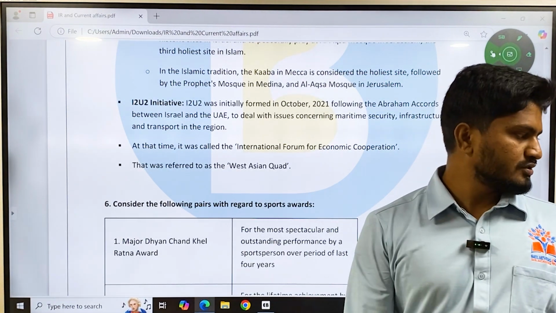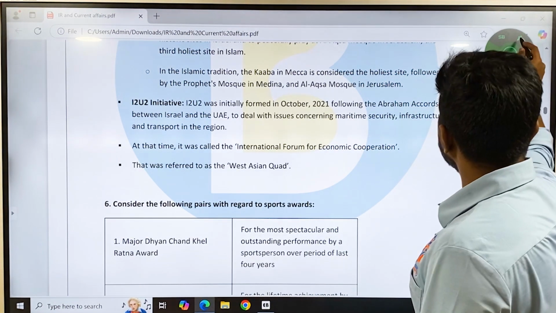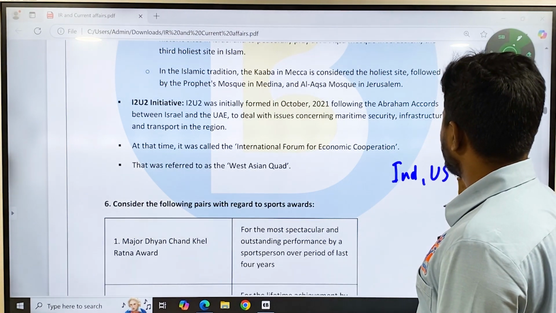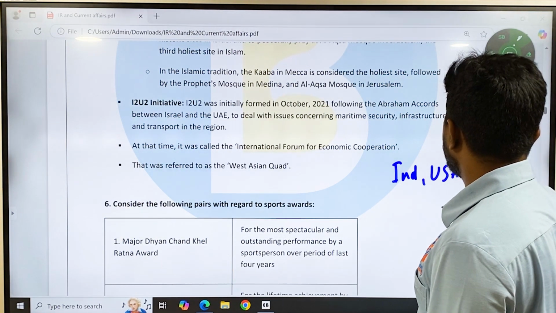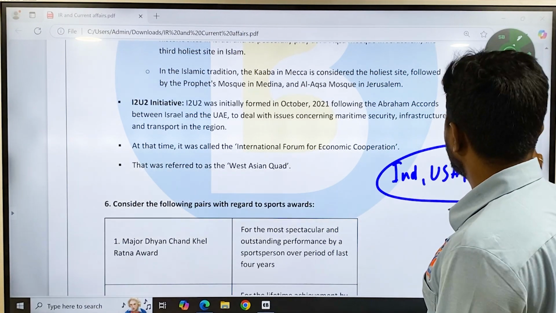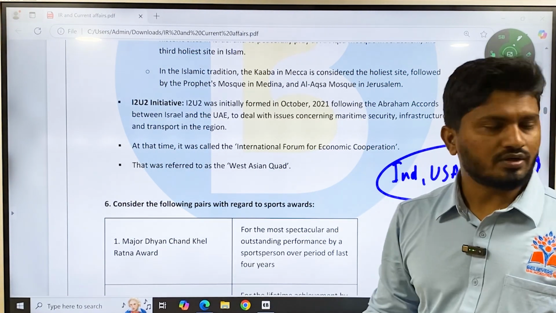What is the original Quad then? The original Quad is India, USA, Australia, Japan. These are the Quad countries in the world, but these are also called the Western Quad now.